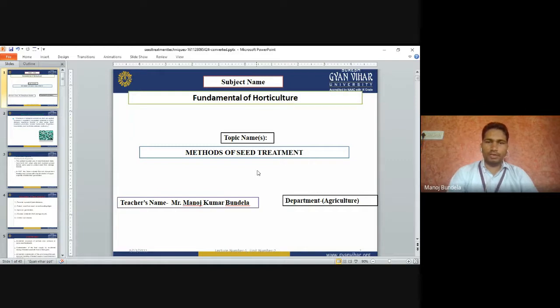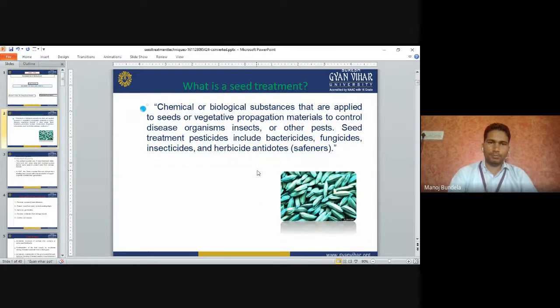So today we will discuss the methods of seed treatment. So what is seed treatment? Chemical or biological substances that are applied to seed or the vegetative propagation material to control the disease organisms, insects, or other pests. The seed treatment pesticides include bactericides, fungicides, insecticides, and herbicide antidotes.